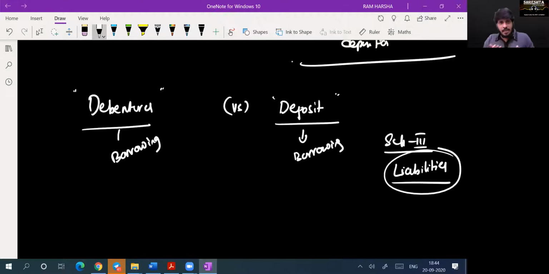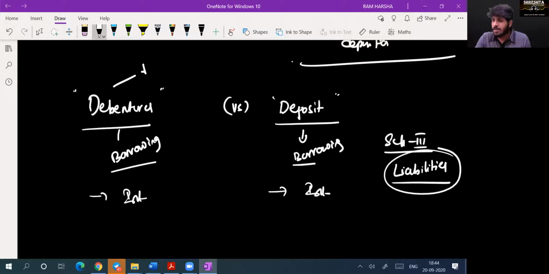Your money I am getting, like a bank is getting your money. You are saving and parking your money in a bank, savings account or whatever. That's a deposit in a bank. But for a bank, it is a loan. It's a borrowing. So what is the difference between a deposit and a debenture? When both are simply borrowings, why are two different modes there? On both items you are paying interest. So what is the difference?